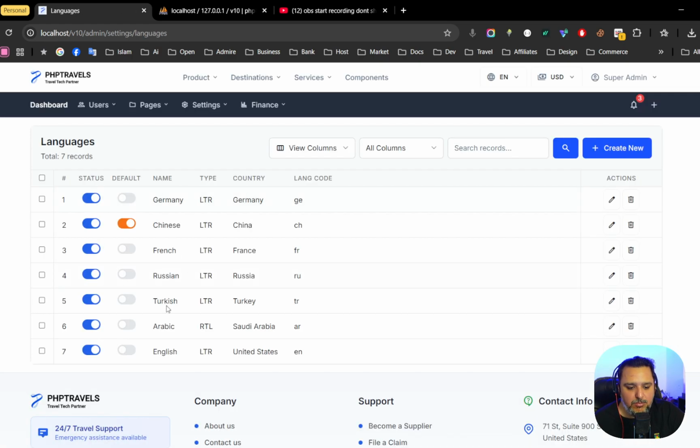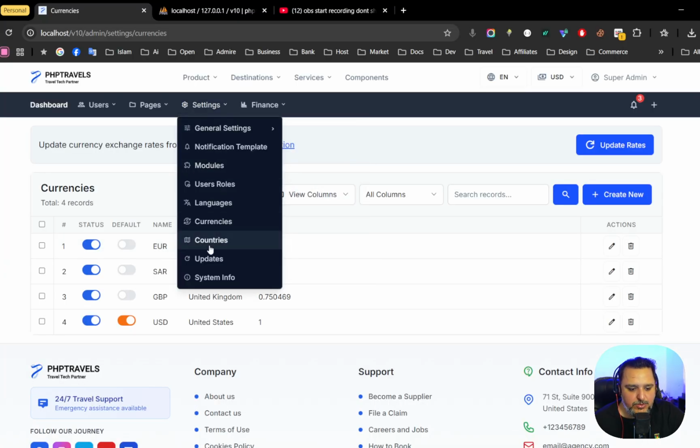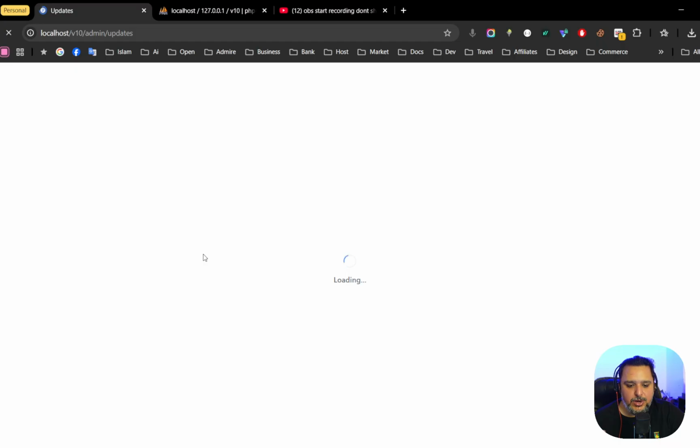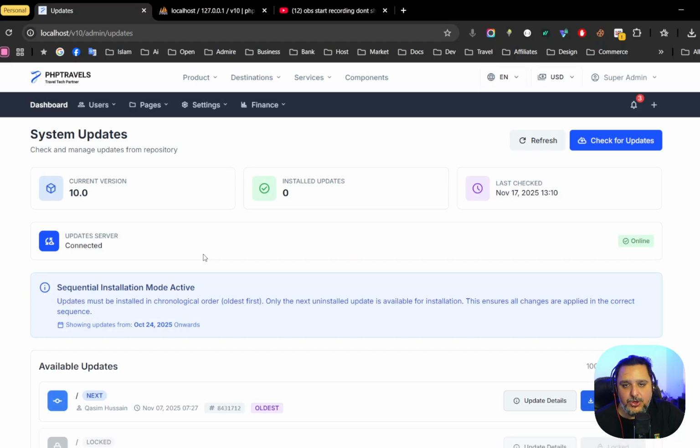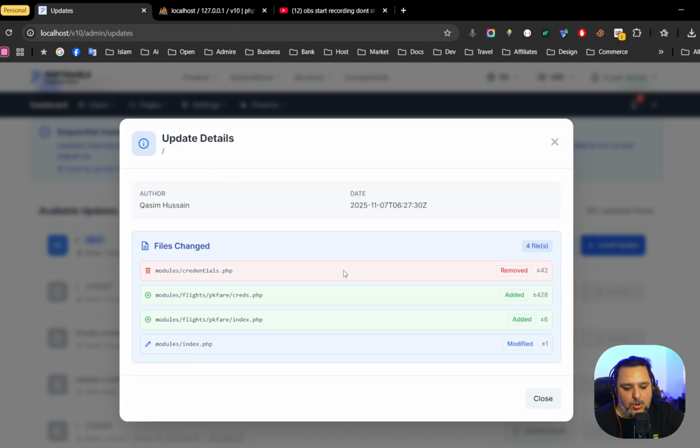Then we have multi-languages, then multi-currencies, as we had in the previous version. And then this is one of my most favorite features of the platform. From now on, anybody who has purchased the enterprise package, or previously purchased the enterprise package, will get all the updates directly in the system with just one click. When you come to the updates, you just click on the updates button to see how many new improvements there are. Our team will be working 24/7, shipping all the updates, and you just need to click one button to update your system.